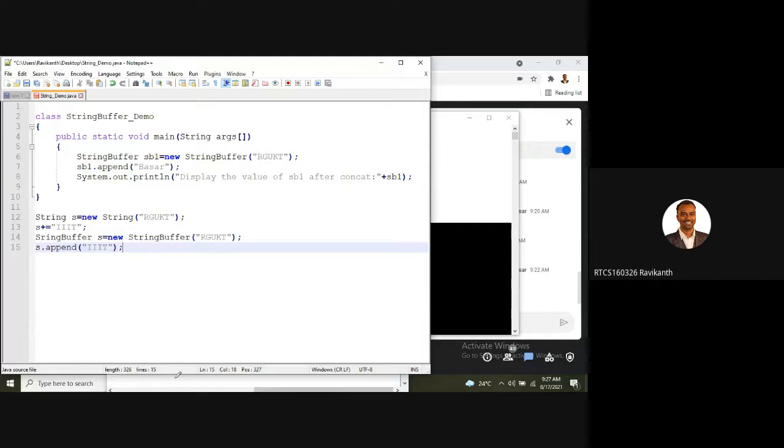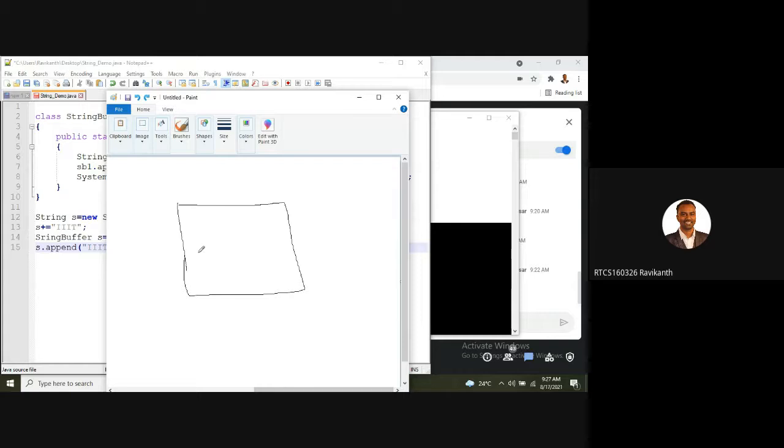So this is StringBuffer. What is happening? In the memory, initially s is RGKT. Later it is not creating a separate memory location. Because it is pointing to the same object, in the same memory location it is modifying it as RGKT triple IT.